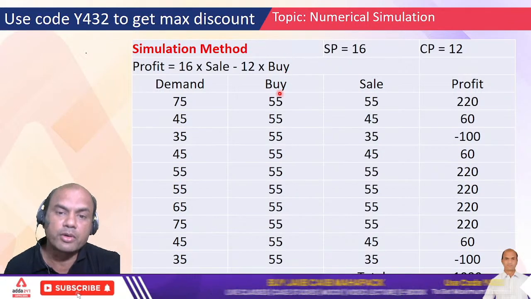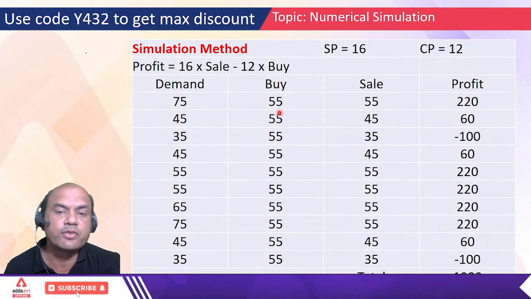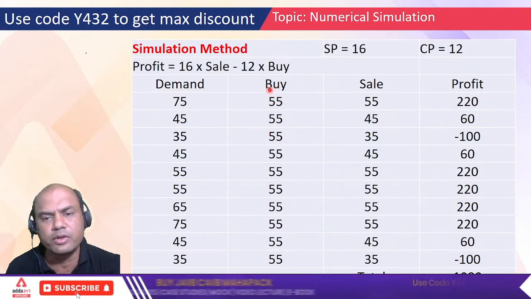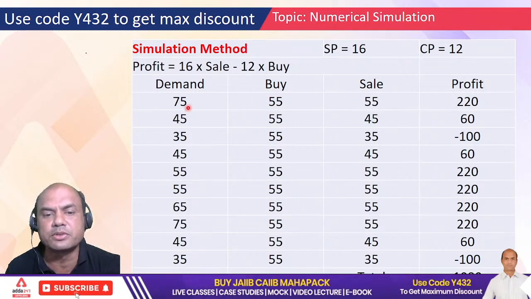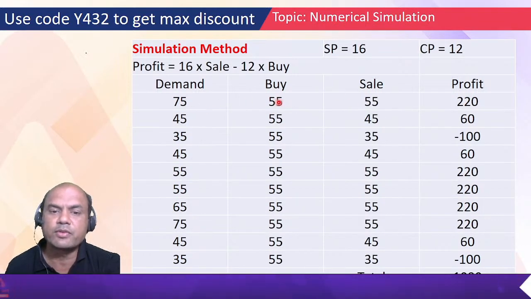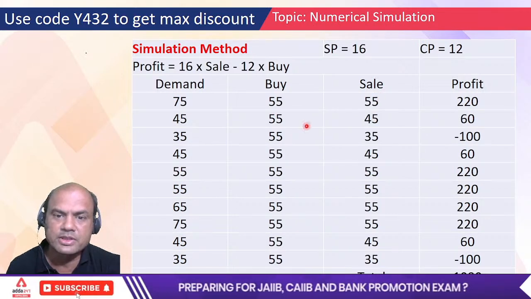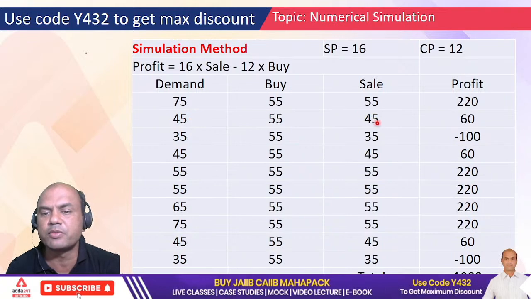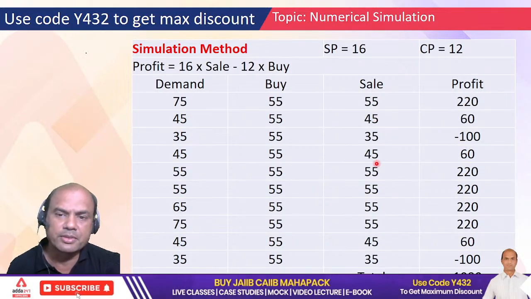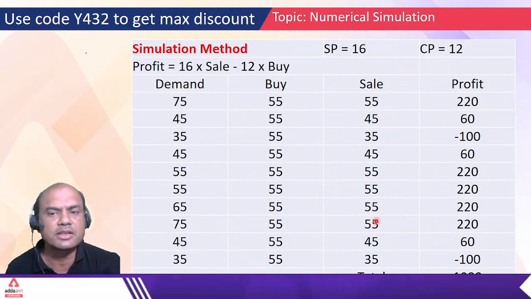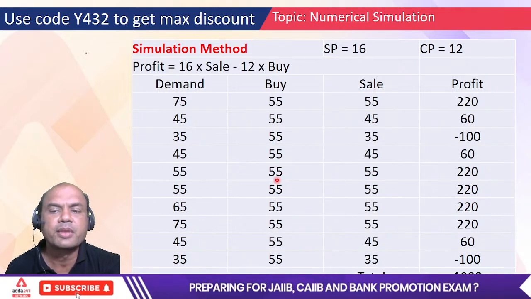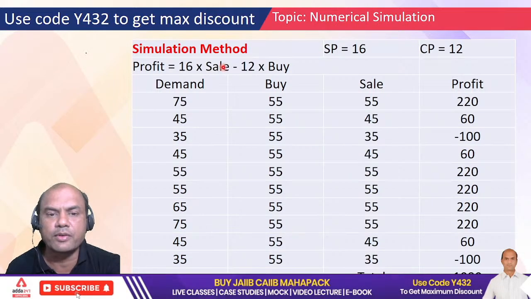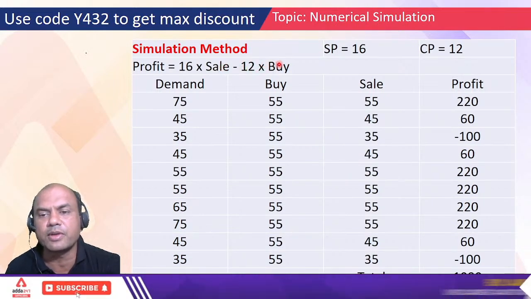Now, important point. We have bought this as 55. Now he has bought 55 and demand is 75. Again the rule follows the same. Sale will be the minimum of these two. So 75, 55, sale is 55. Similarly over here, 45 demand, 55 buy, sale will be 45 only. Same as the earlier one. Sale is always the minimum of the two. Now profit, again the same logic: 16 into 55 sale minus 12 into 55 buy.